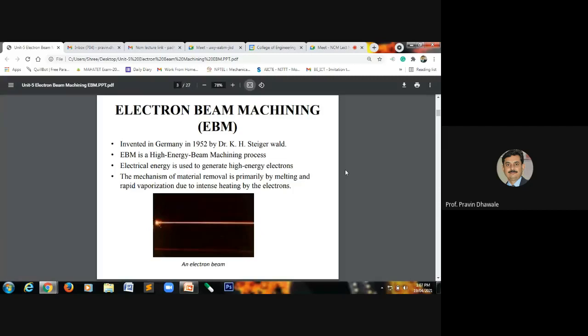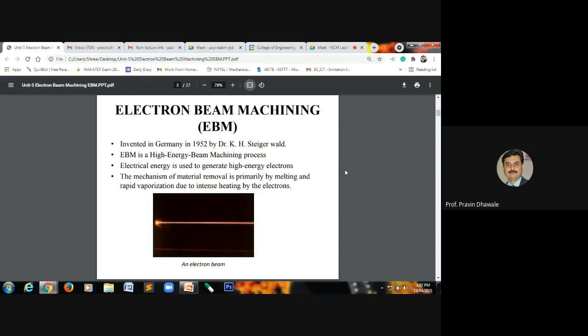Okay, in last lecture, we have started chapter number 4, that is the thermal energy based processes, where we have to study 4 different processes like electron beam machining, ion beam machining, plasma arc machining, and laser beam machining.